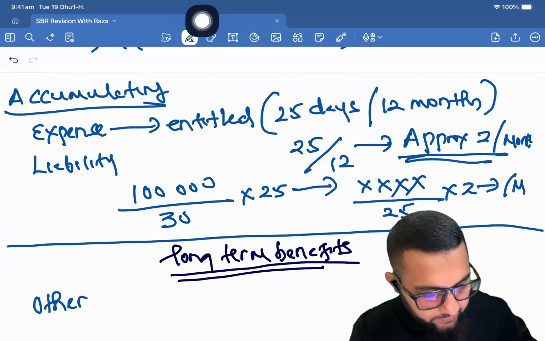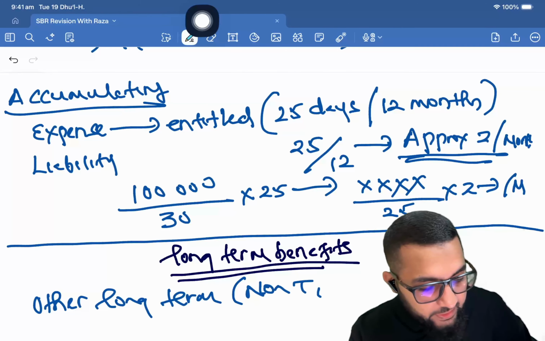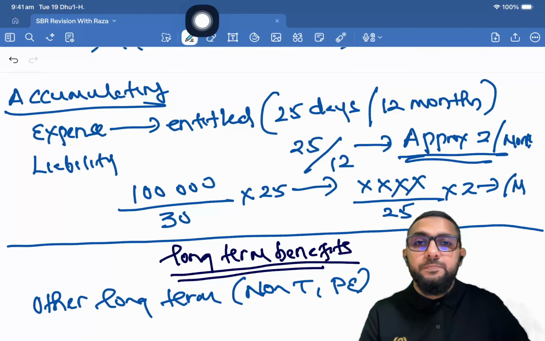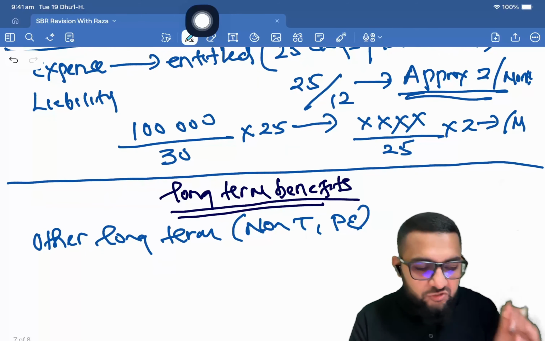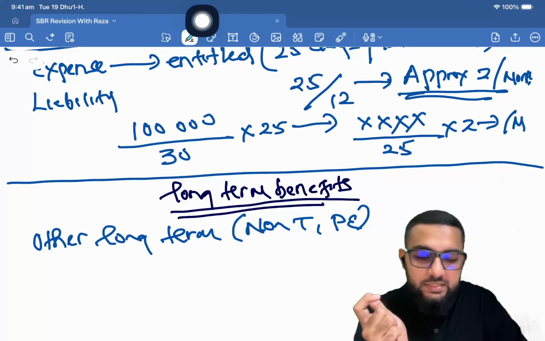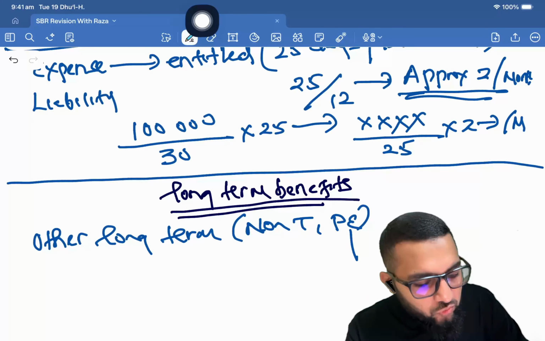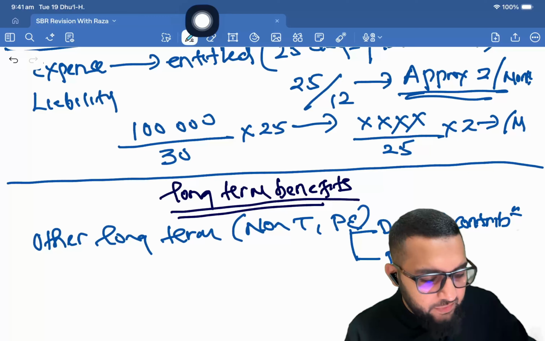Other long-term benefits, meaning non-termination and post-employment. Now if you look at post-employment, before we discuss what it is, I'll give you the two areas under that. One is the defined contribution scheme, and then the defined benefit plan.